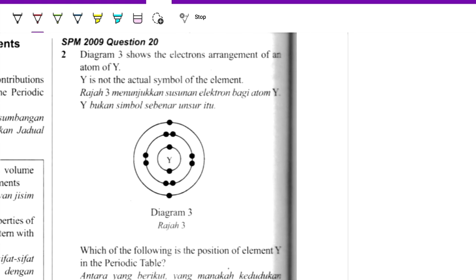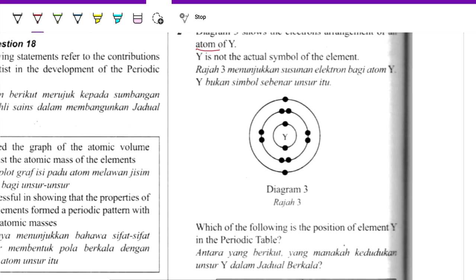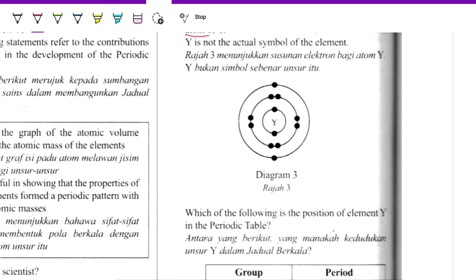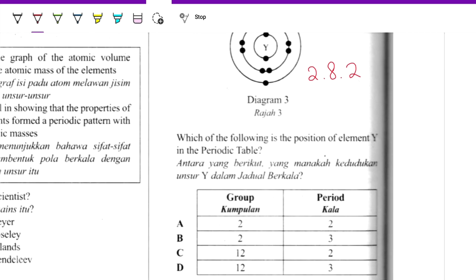So diagram 3 shows the electron arrangement of an atom of Y. So it's an atom, so Y is not the actual symbol of the element. Which of the following is the position of the element Y in the periodic table? So let's write out the electron arrangement for this atom. So it's 2, 8, 2. So this is under group 2, and then it is period 3 because 3 shells are occupied with electrons.